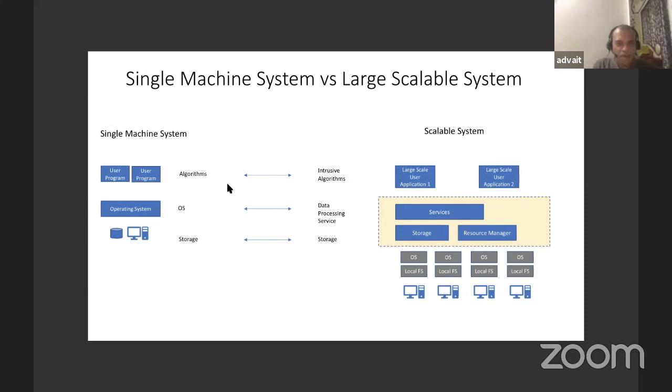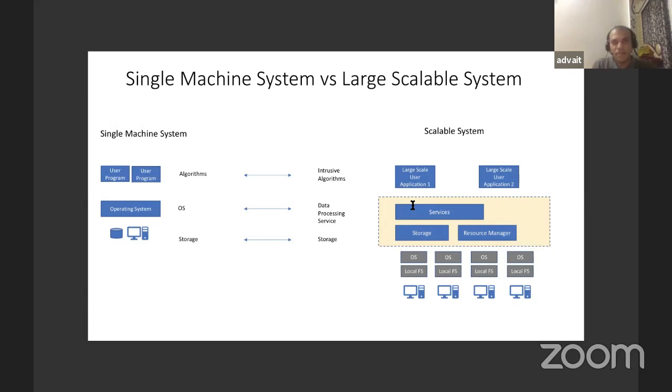And here are 3 points, which is algorithm, OS, and storage, which is mapped to a large scale system. And if you want to design this scalable system, you need to change these 3 things, which is algorithm, OS, and storage. And typically, this scaling is done at two dimensions. One is horizontal, and second is vertical.